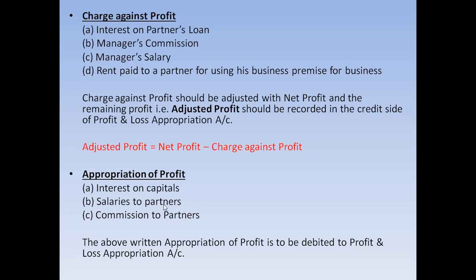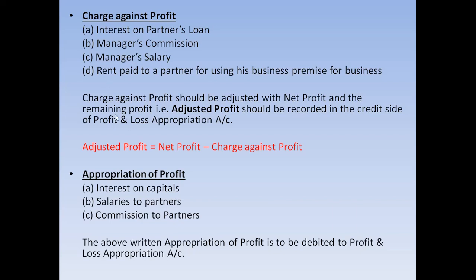So what are the charges against profits? We should know what are the charges against profits. These are the charges against profits: interest on partner's loan, manager's commission, manager's salary, or any rent that is to be given to the partner are also treated as a charge against profit. So charge against profit should be adjusted with net profit, and the remaining profit, that is adjusted profit, should be recorded in the credit side of profit and loss account.